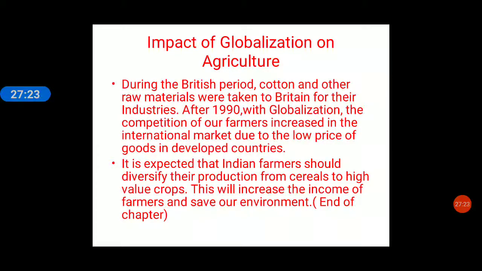This will increase the income of the farmers, and they are able to stand in the international market and save our environment. When we grow different types of crops, the fertility of the land will improve. If we continuously grow the same crops, what happens?